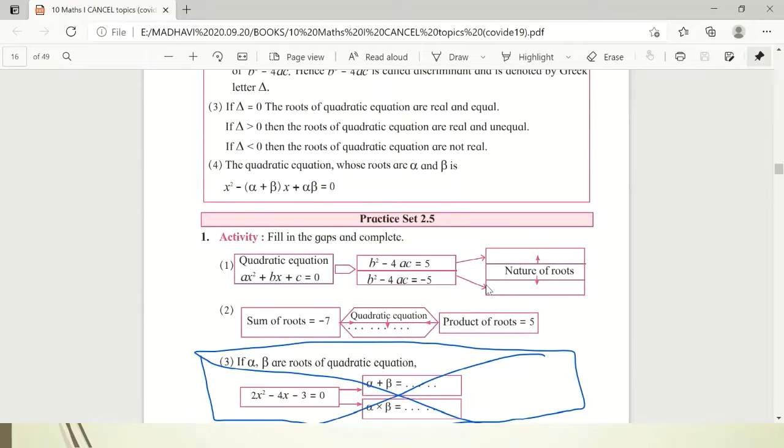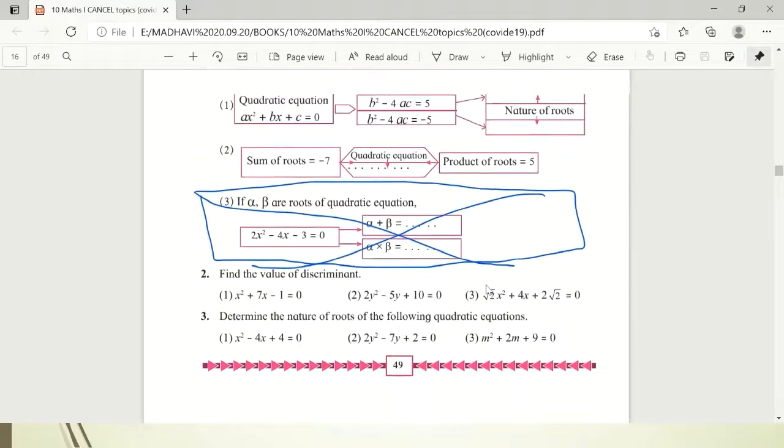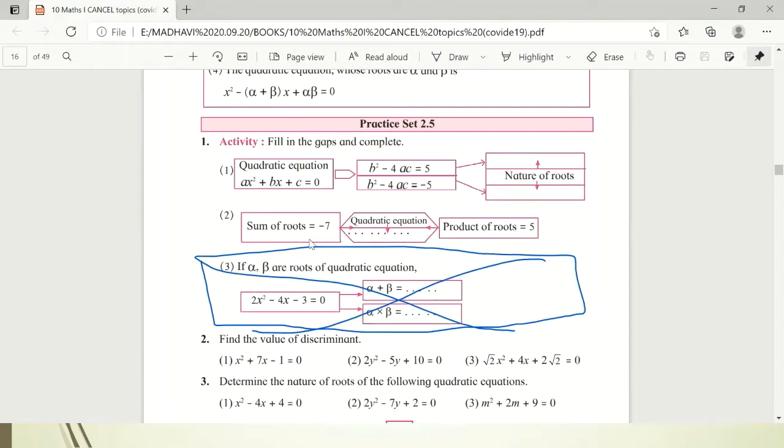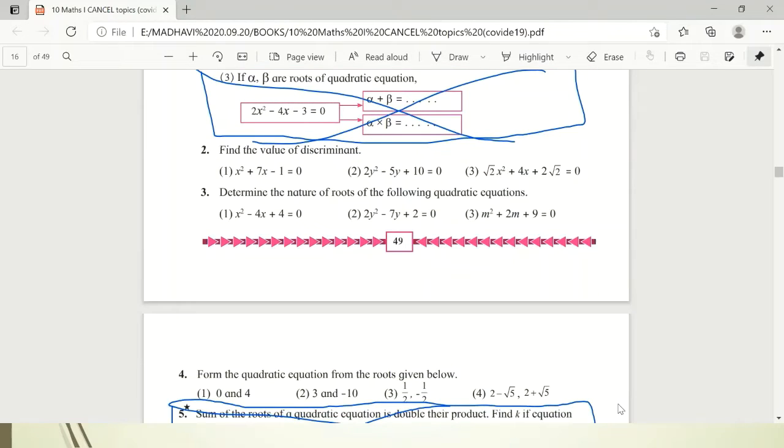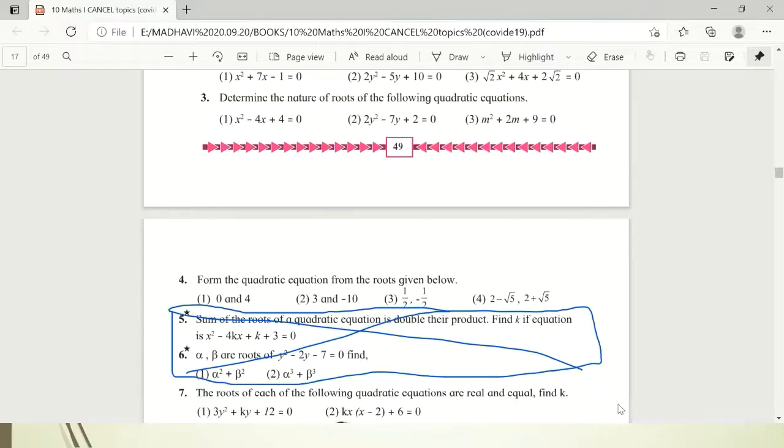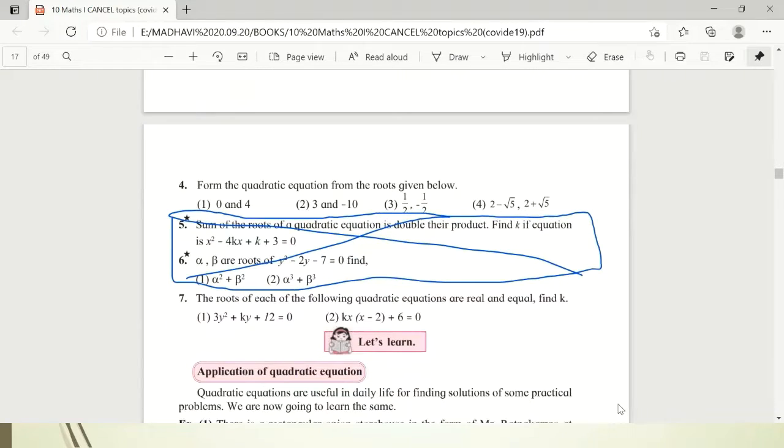Then come to practice set 2.5 on page number 49. There you can see from first question, sub question number 3 is cancelled. Then from the same practice set, question number 5 and 6 are cancelled, which are based on the relationship between the coefficients and the roots. So these two questions are cancelled. Question number 7 is not cancelled. Please take a note of this.